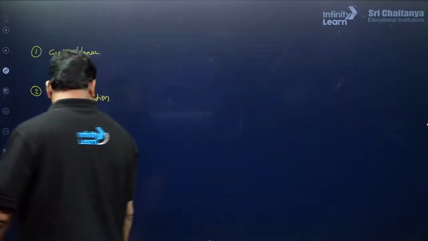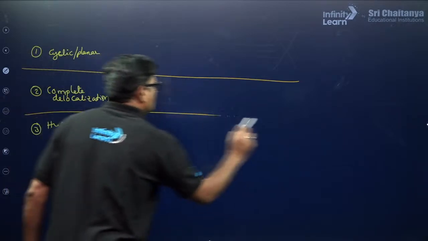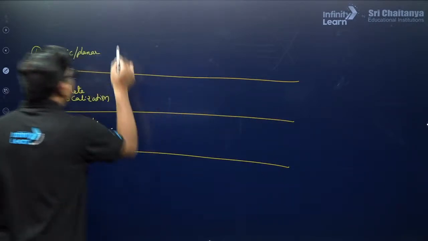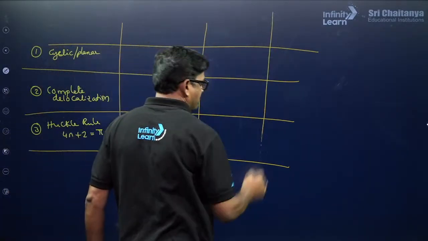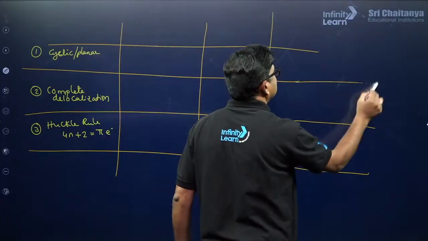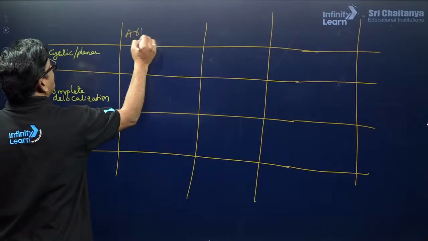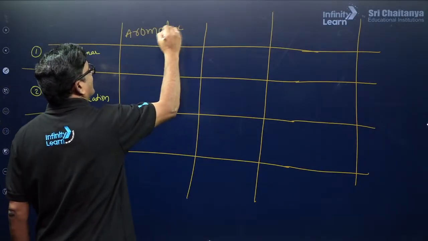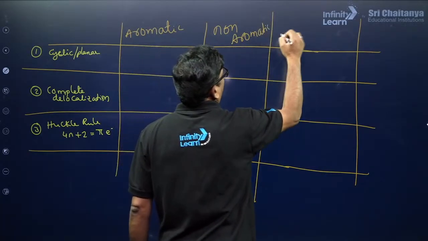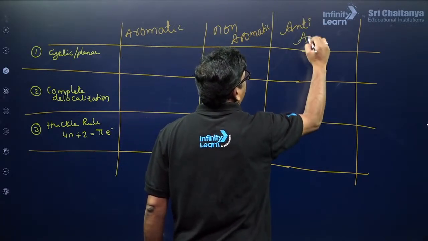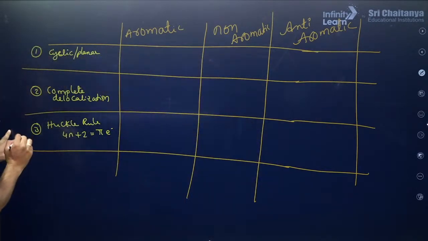Okay. So, you want to say a compound is aromatic? Let's see here. So, aromatic, non-aromatic, and anti-aromatic. The compounds can show these.